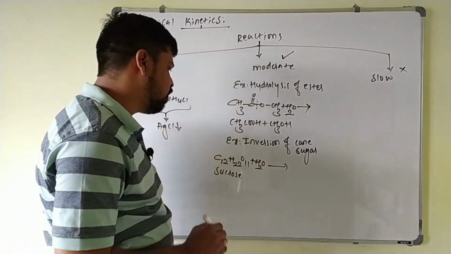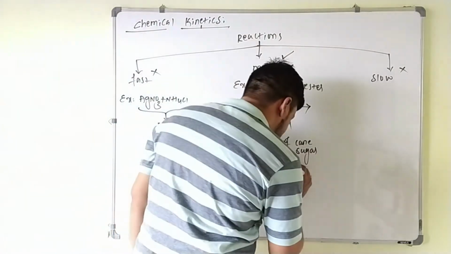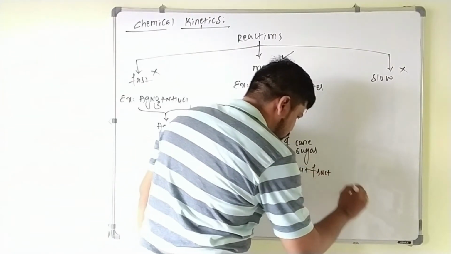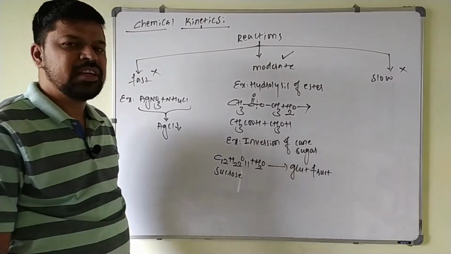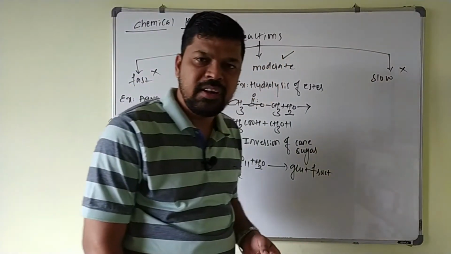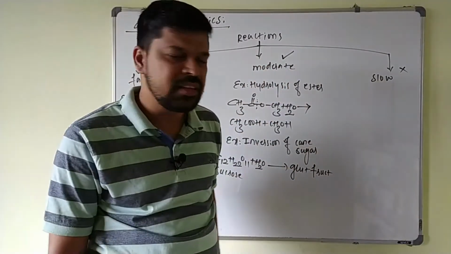This sucrose is getting converted into glucose plus fructose. This is also taking place at a moderate speed. Now there are some reactions which proceed at a very slow rate. For them also, chemical kinetics is not applicable.